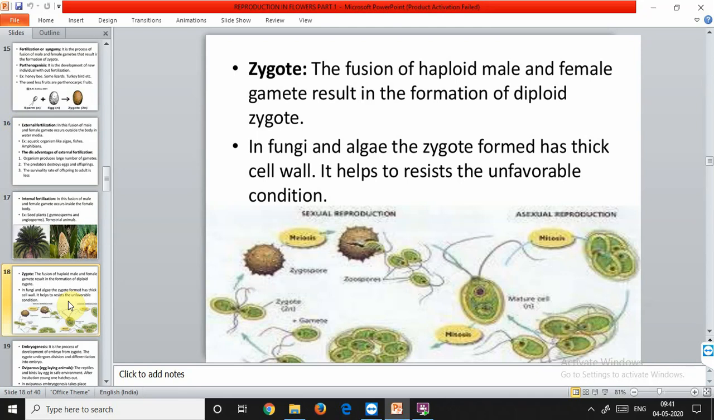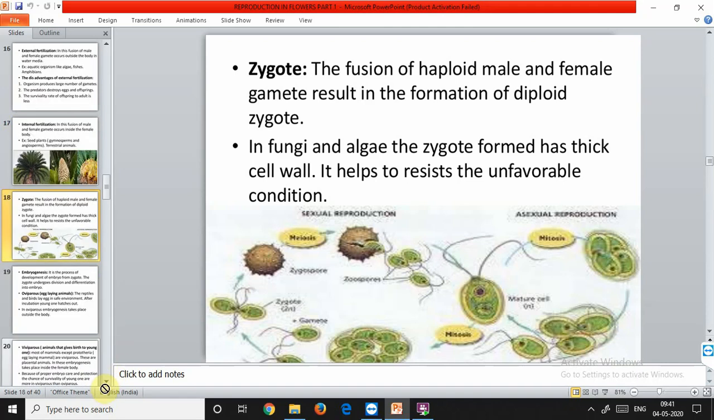Zygote is the vital link that ensures continuity of the species between organisms of one generation and the next. That is, the zygote is a connecting link between the two generations. One organism is producing the zygote, and that zygote results in the new individual or the offspring.